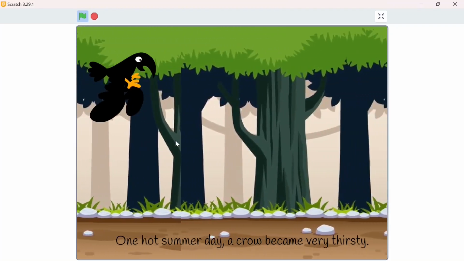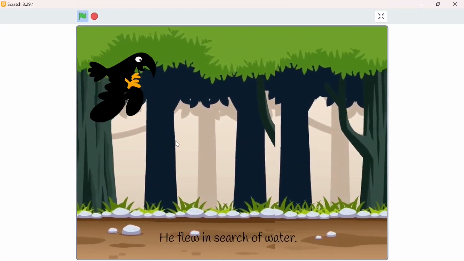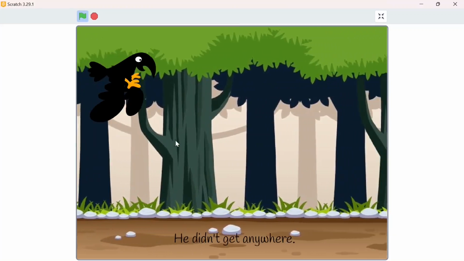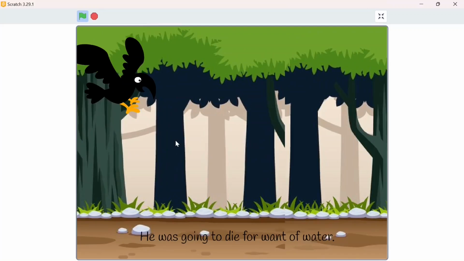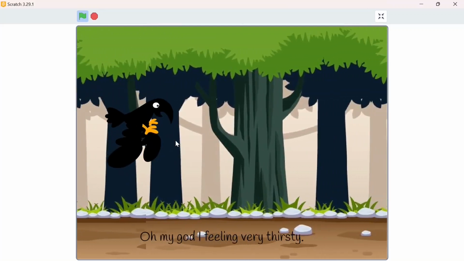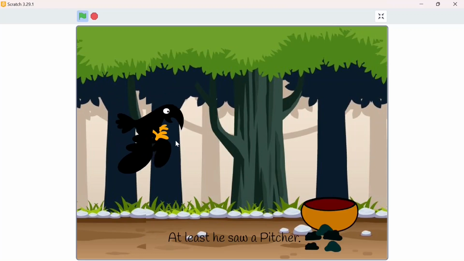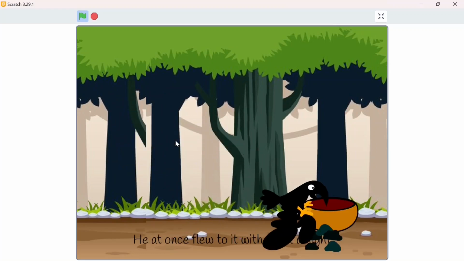One hot summer day, a crow became very thirsty. He flew in search of water. He didn't get anywhere. He was going to die for want of water. Oh my god, I'm feeling very thirsty. At last he saw a pitcher. He at once flew to it with great delight.